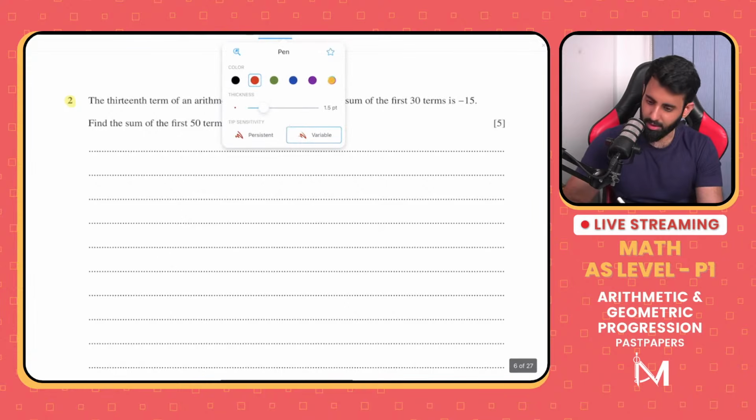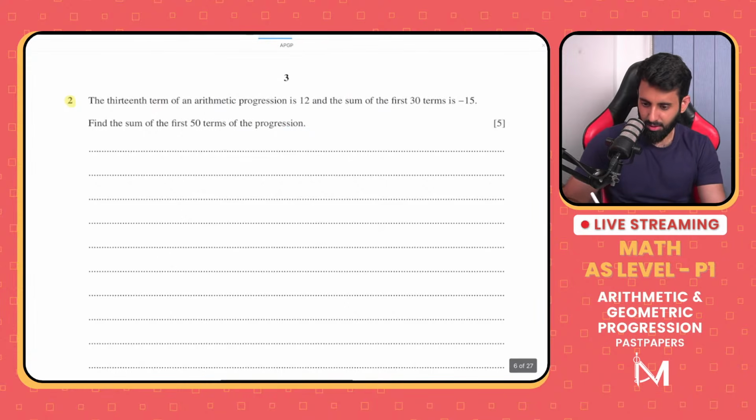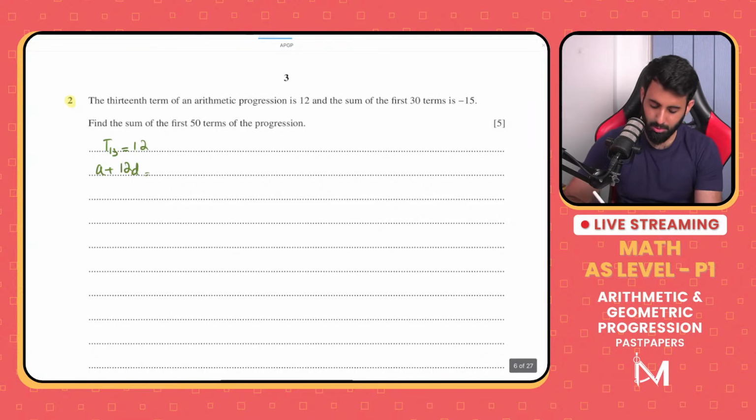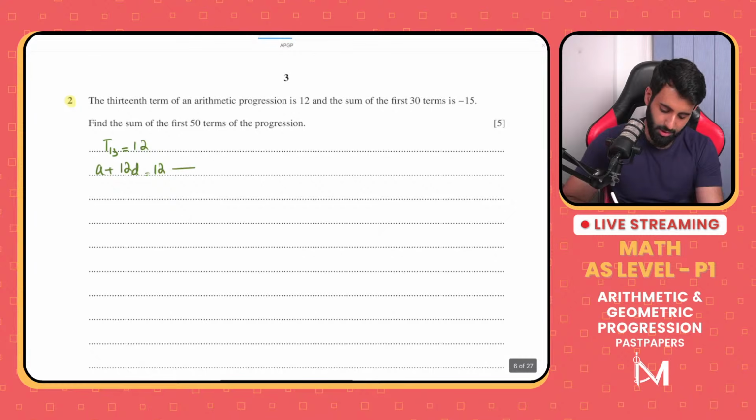So you're given the 13th term. The 13th term means U13, which is equal to 12. So the 13th term in terms of a and d is basically a plus 12d, which is equal to 12. Okay, so this is your first equation. At this point, you can probably see where we're going with this.